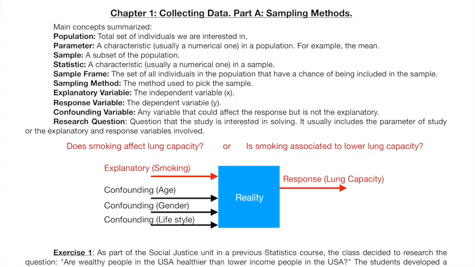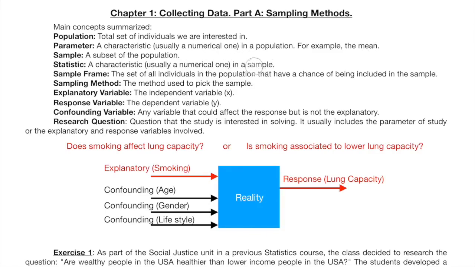In the past, we saw the concept of population and sample. Let's introduce now some new terms. To keep it simple, we will say that a parameter is a characteristic in a population, while a statistic is a characteristic in a sample.